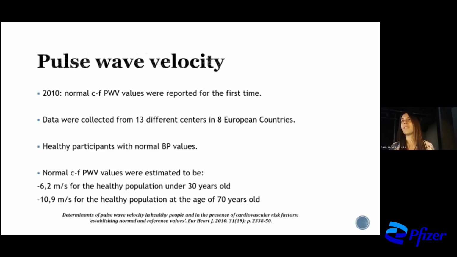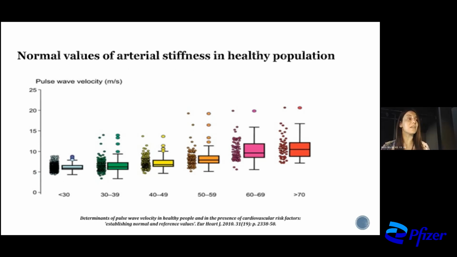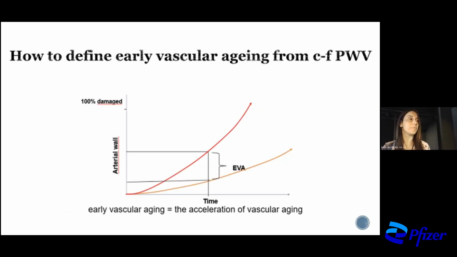And I will start with arterial stiffness, which is defined by pulse wave velocity. In 2010, you can see here that for the first time, we had the normal carotid and femoral values. These values were collected in 8 European countries. The data came from healthy participants with normal blood pressure values. And on this slide, you can see the normal values of arterial stiffness and vascular aging in the healthy population according to their age.